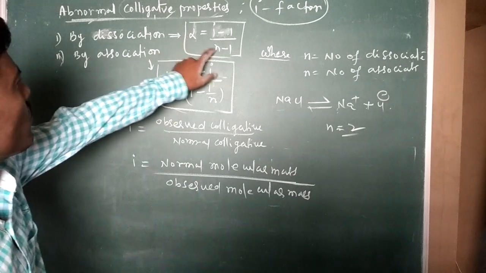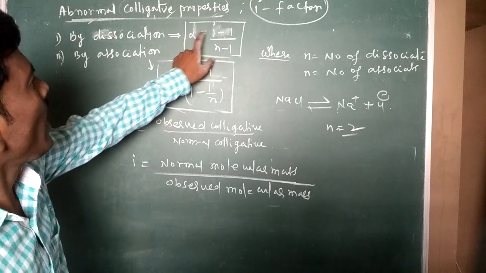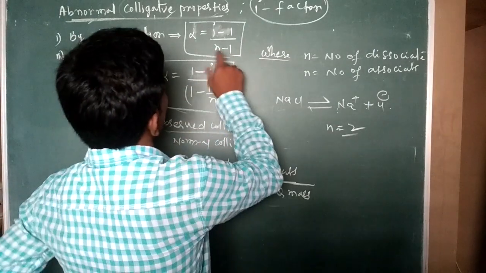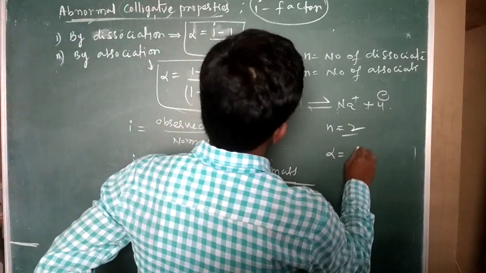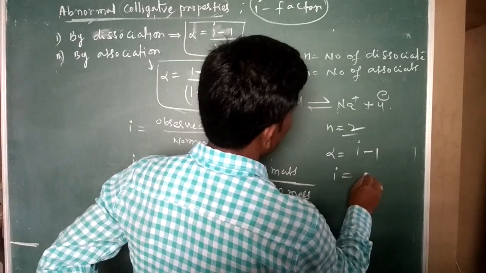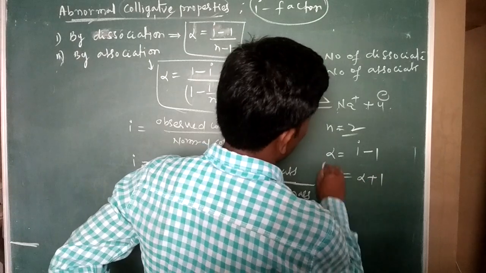If n is equal to 2, alpha is equal to i minus 1 by 2 minus 1, which is 1. Then alpha is equal to i minus 1, so i is equal to alpha plus 1.